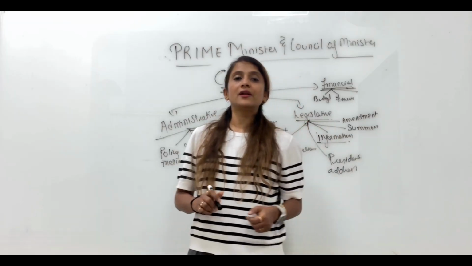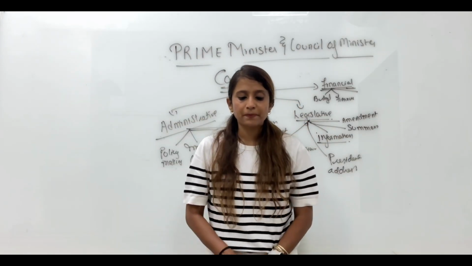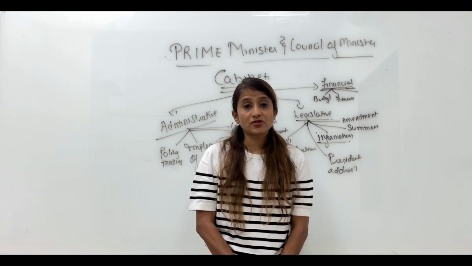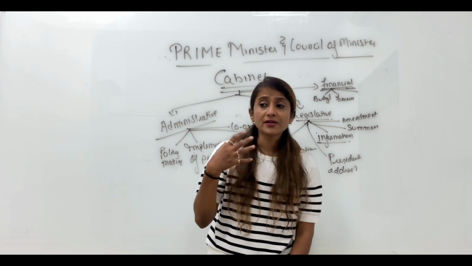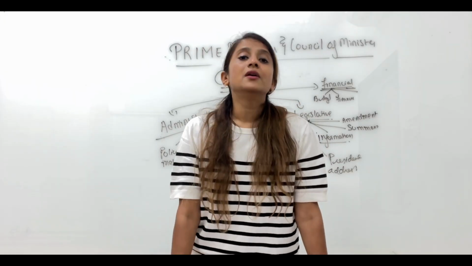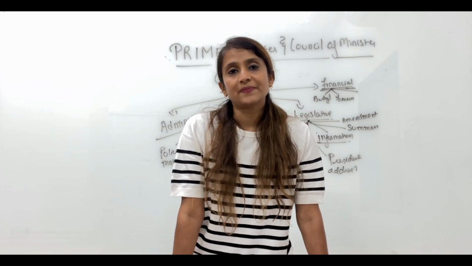You all know very well that in our country, the president has power to declare general emergency. If the country is going through any war or any aggression, any armed rebellion, the president can declare national or general emergency.